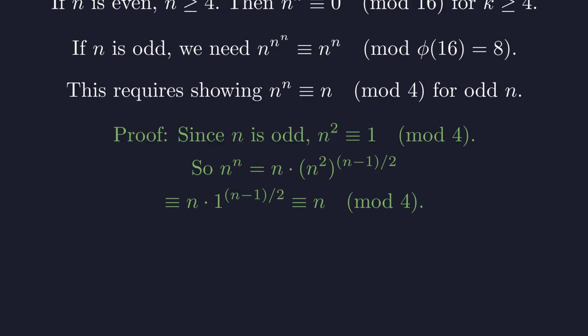Any odd number squared is 1 modulo 4. Since n is odd, we can rewrite n to the n as n times n squared to the power of the quantity n minus 1 over 2. This simplifies directly to just n modulo 4.